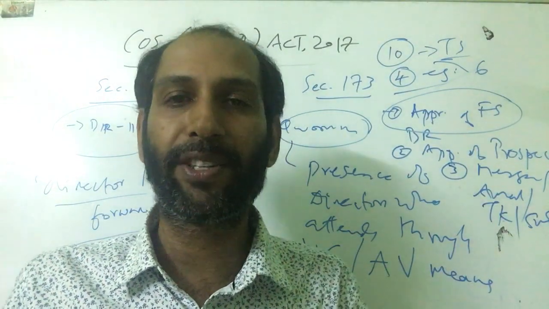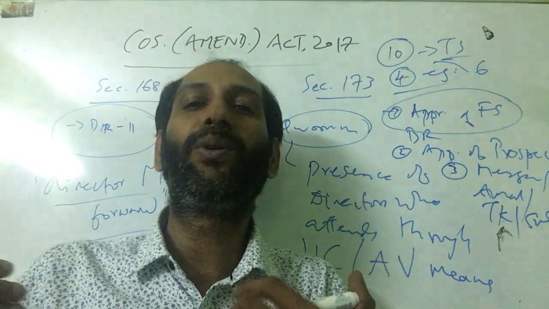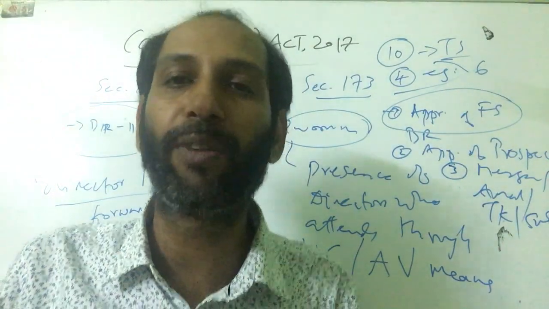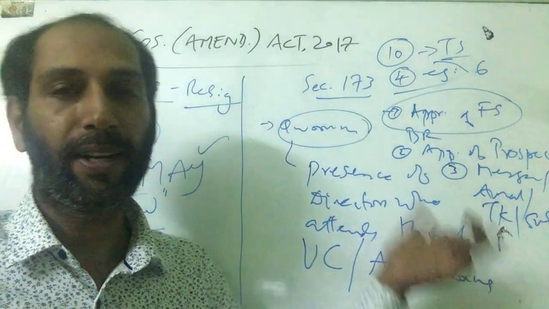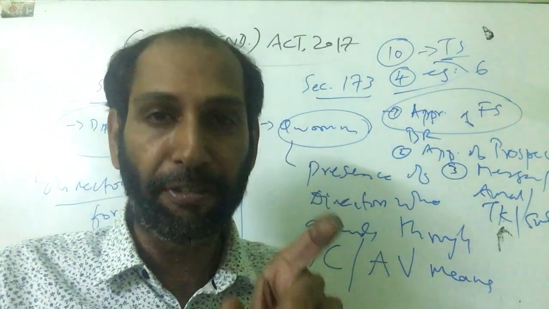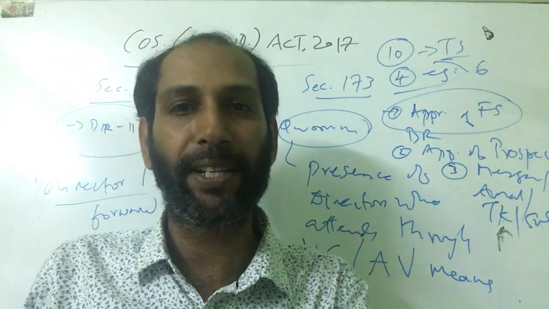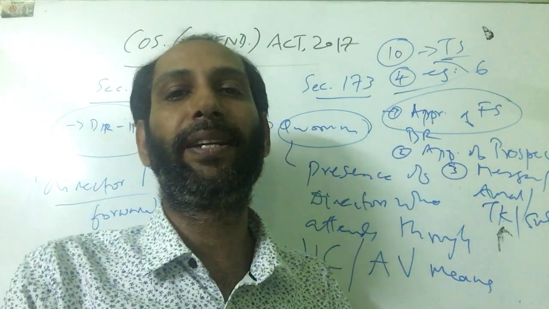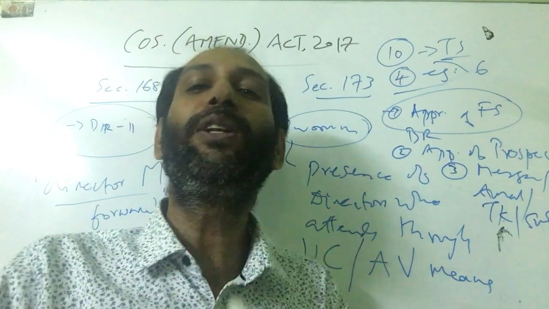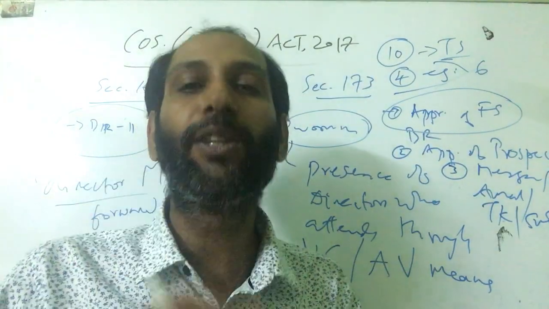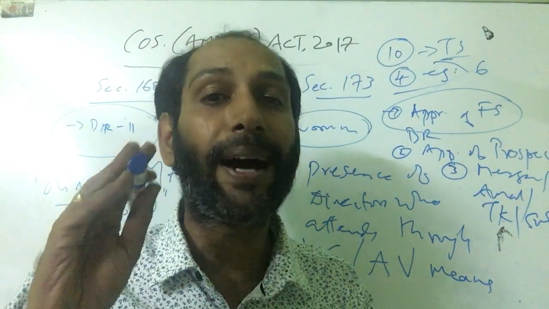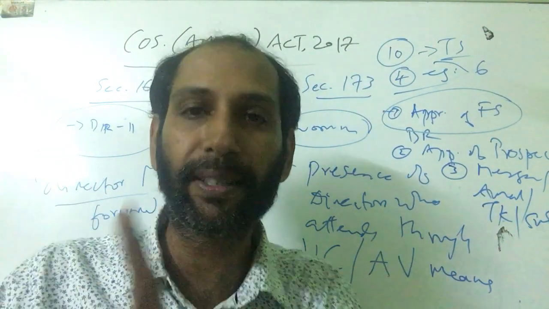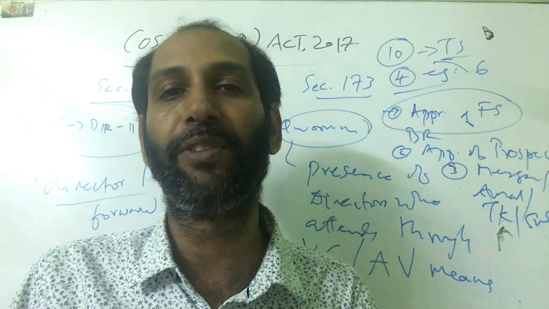So that is again a practically liberalizing concept, because there are companies where physically there may be the minimum number of directors, the quorum, but some directors are willing to attend through audio video visual means, and we couldn't permit it because of these restricted items. Now this amendment has made it easy: if the minimum quorum, for example 4 or 5 or 6, whatever it may be, of directors are physically present, then even though restricted items are in the agenda, the other directors can attend through audio or video visual means.